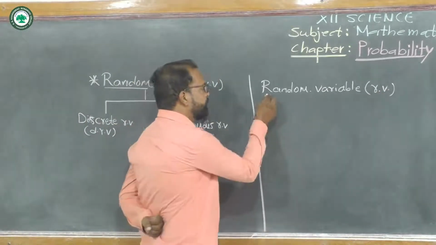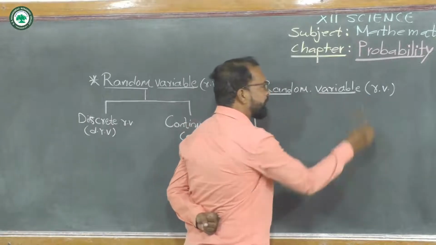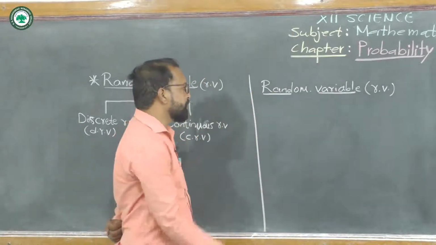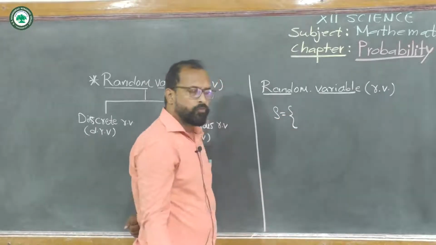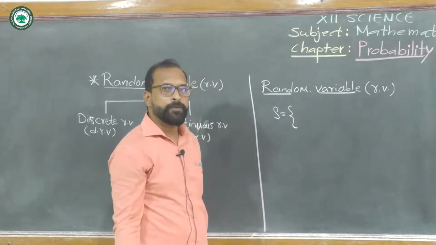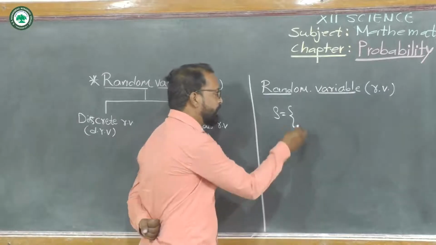Now before the definition of random variable, let's consider a sample space S for an experiment of tossing three coins.